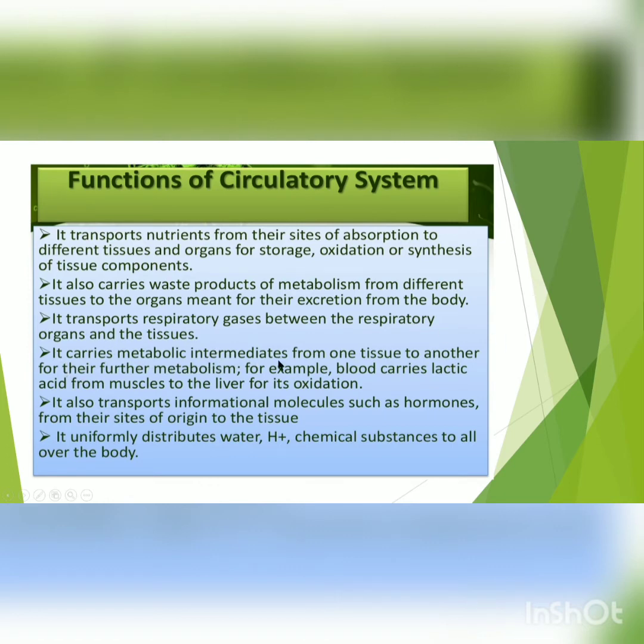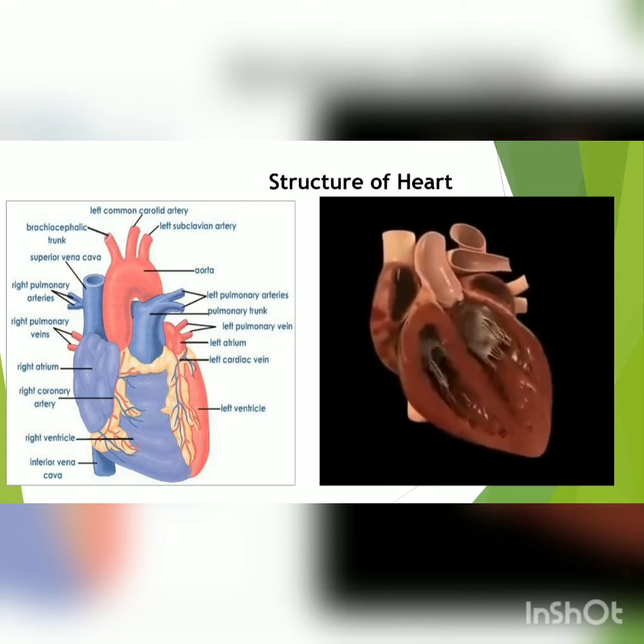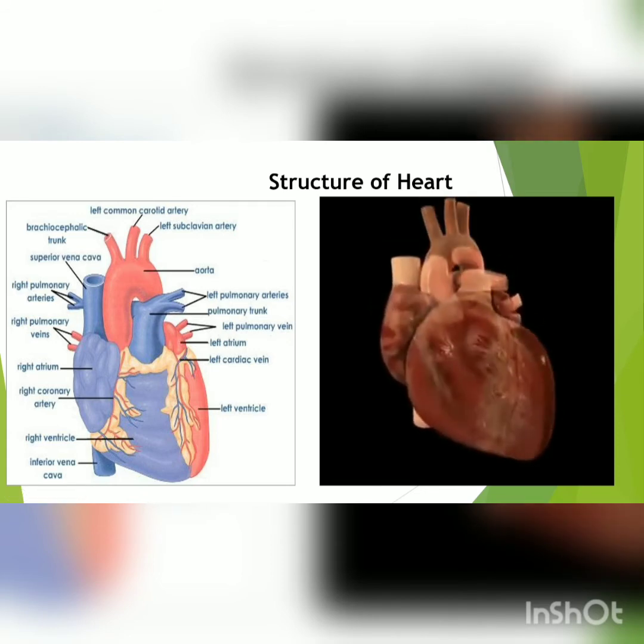It carries metabolic intermediates from one tissue to another for their further metabolism. For example, blood carries lactic acid from muscles to the liver for its oxidation. It also transports informational molecules such as hormones from their sites of origin to the tissue. It uniformly distributes water, hydrogen ions, and chemical substances all over the body. So these all are the functions of circulatory system. Now we will study the structure of heart.